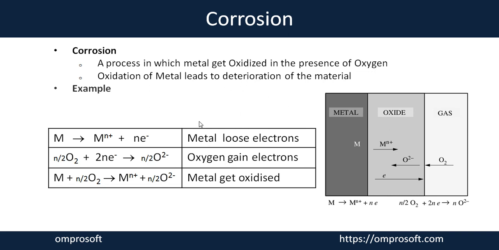So how does this reaction run? When the metal comes in contact with oxygen gas molecules, the metal loses electrons and gets a positive charge. Whatever number of electrons are lost by the metal ions, these electrons combine with oxygen, and that oxygen, while gaining the electrons, is also converted into an ion. Now these cations and anions combine together, the metal gets oxidized, and due to that, the metal's property changes and the material deteriorates.